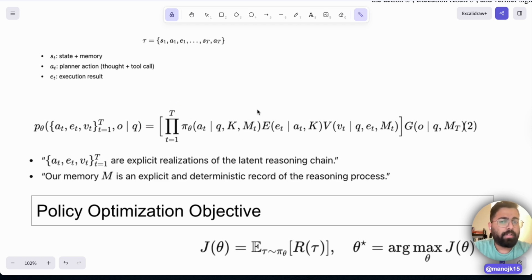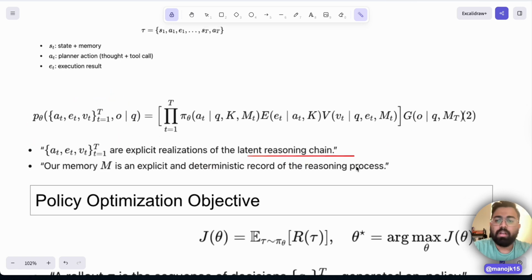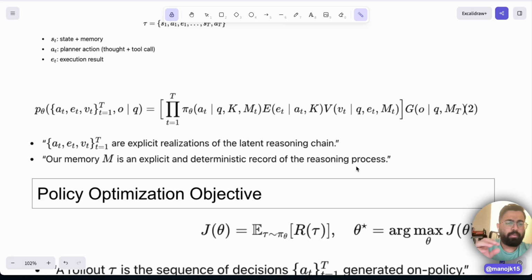It's a multiplication of the action, the planner's output, the executor's function, and the verification function. Planner policy is basically the action t given q, the toolset k, and the memory t. The execution function is the execution result given action t and the toolset k. The verifier is the verifier result given the query, the execution result, and the memory t. It's just a multiplication of these three functions. If you take all of this, that is where you optimize the probability of getting that latent reasoning chain. So this is the entire agentic framework called AgentFlow, put into one formula.